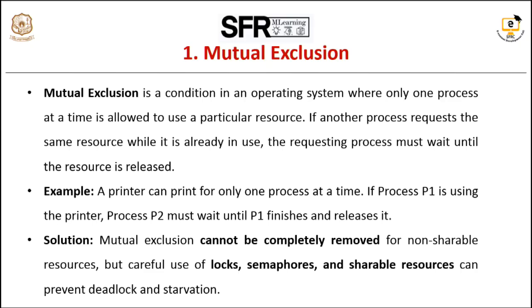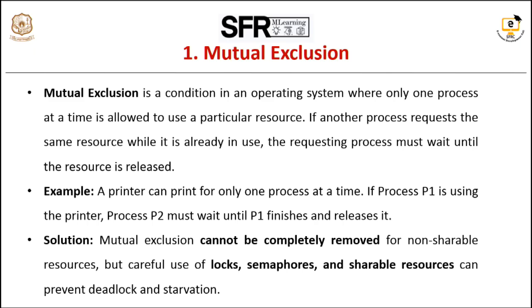For example, a printer can print for only one process at a time. If process P1 is using the printer, process P2 must wait until P1 finishes and releases it. The solution to avoid mutual exclusion is that it cannot be completely removed for non-shareable resources, but careful use of locks, semaphores and shareable resources can prevent deadlock and starvation.